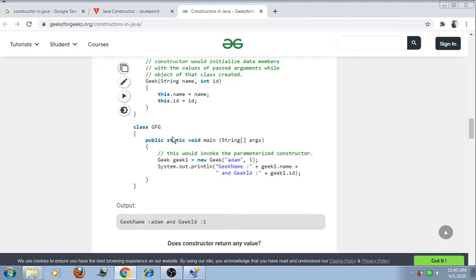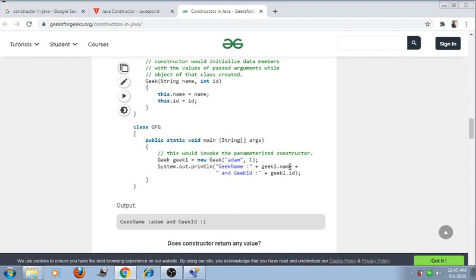So here we define a class GFC, and in that class we include the main method, and in that main method this would invoke the parameterized constructor. Here geek1 equal to new Geek, and here we pass the parameters Adam comma 1, and here we print the geek name and geek id.